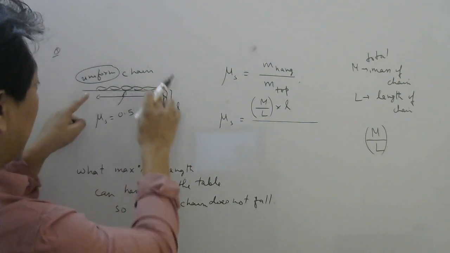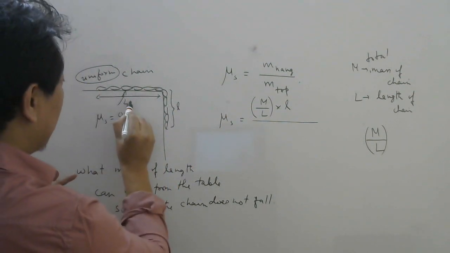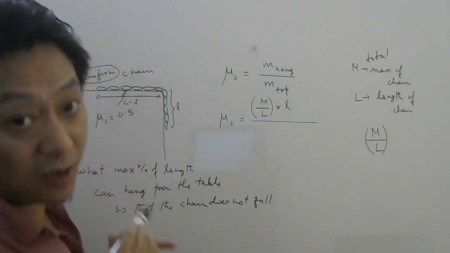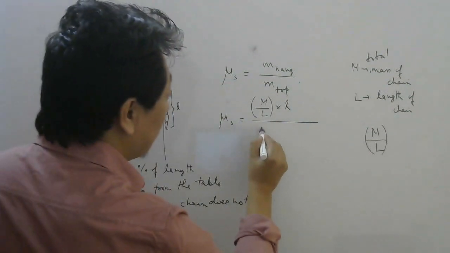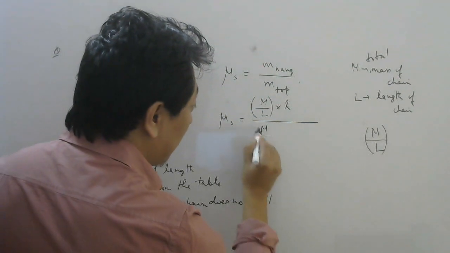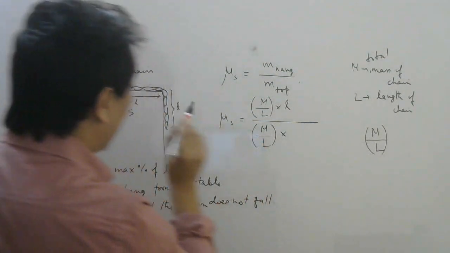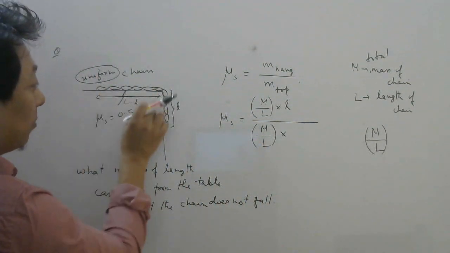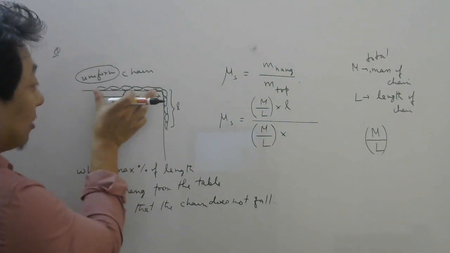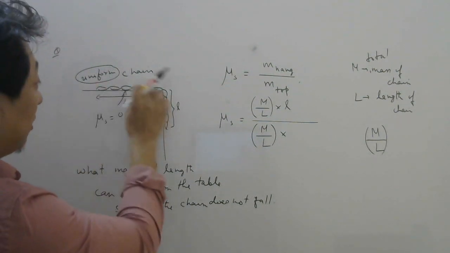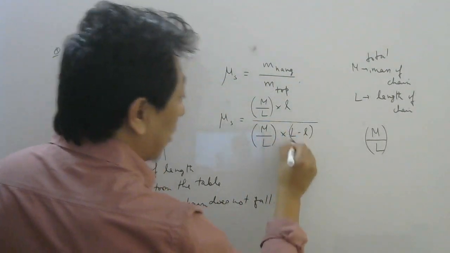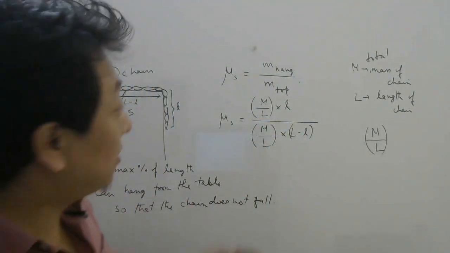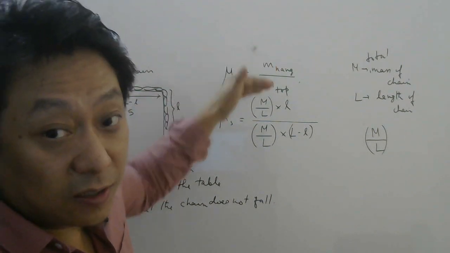Well, if total length is capital L, this will be capital L minus small l, right? So the mass on the top of the table will be total mass by total length into length which is on top of the table. How much length is on top of the table? Total length minus this length. So I hope this idea is clear. Okay, so this is how I converted mass into length.